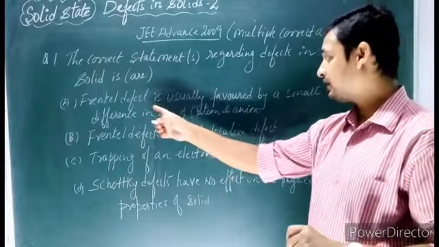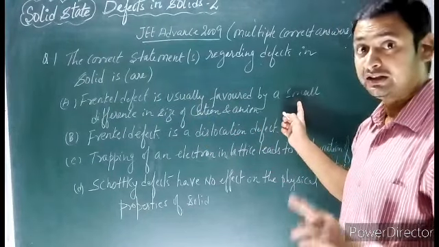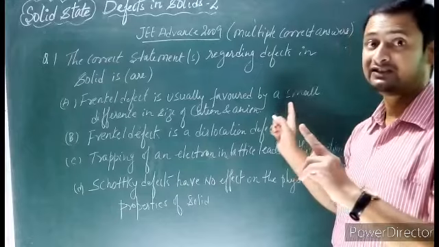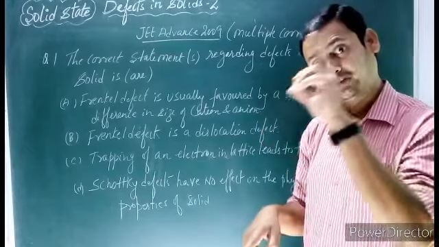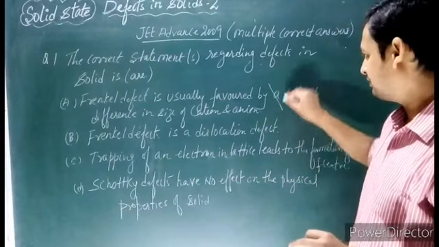Here it is said that for Frenkel defect there must be a small difference. No, a small difference will not do. There must be a large difference in size of cation and anion. Cation should be smaller and anion should be larger. So this statement is wrong.